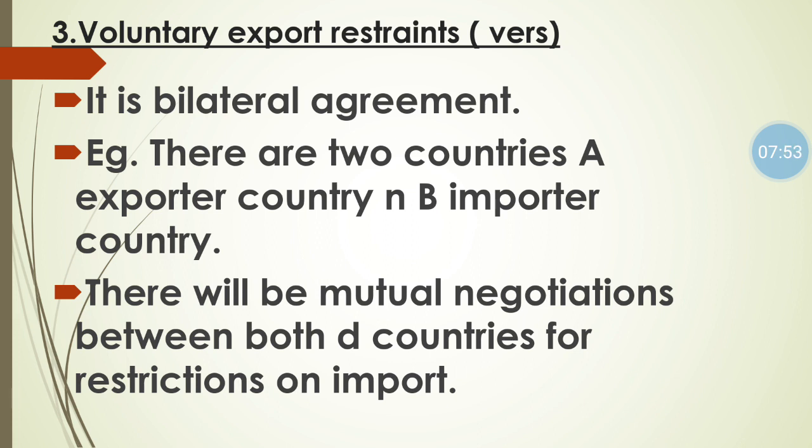In short, in a voluntary export restraint, the government of the importer country requests the government of the exporter country: please reduce the export so that our import can come down. So here in voluntary export restraint there is a mutual relationship, mutual understanding and negotiation between exporter and importer, so it is also called a bilateral agreement.